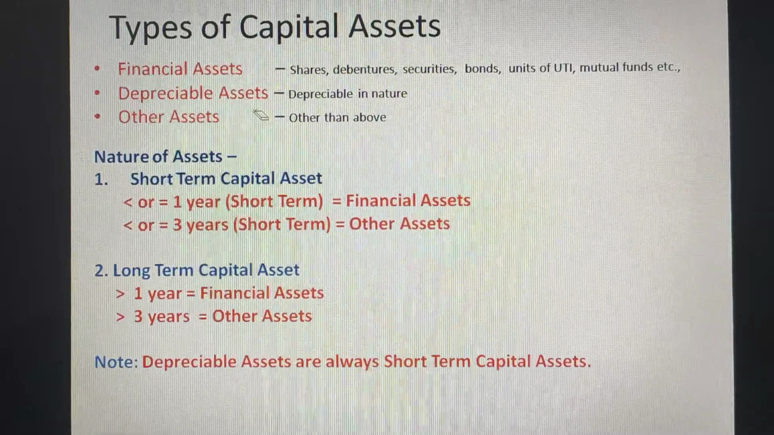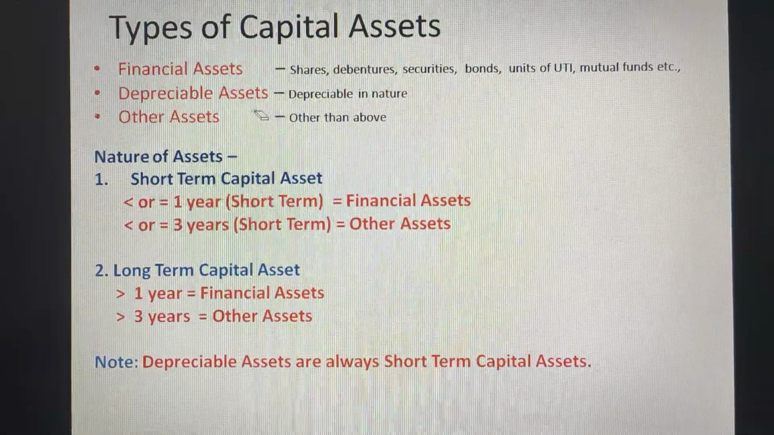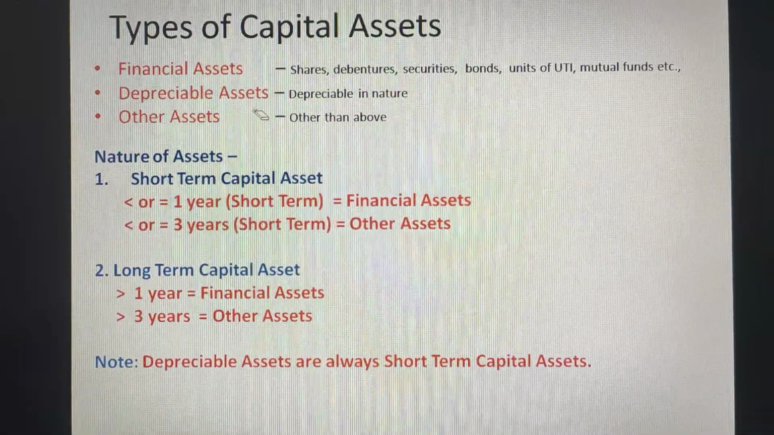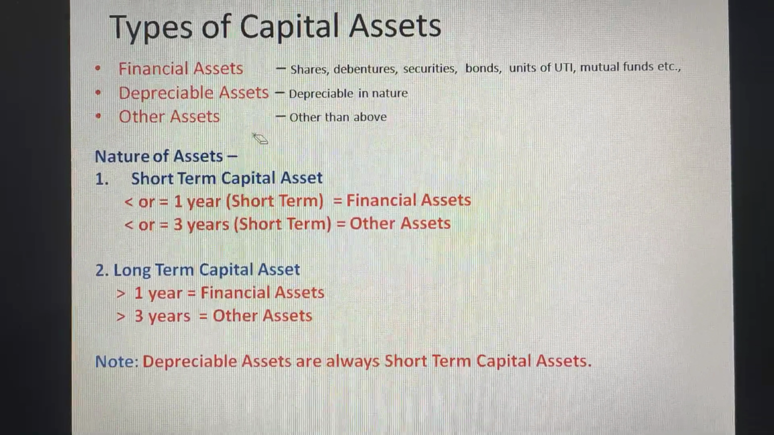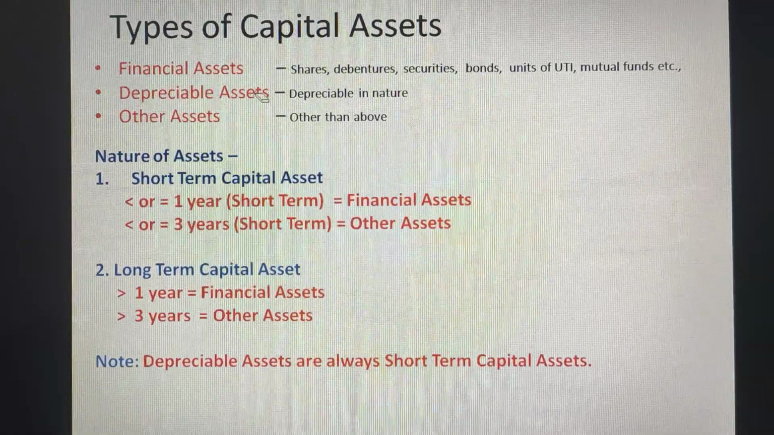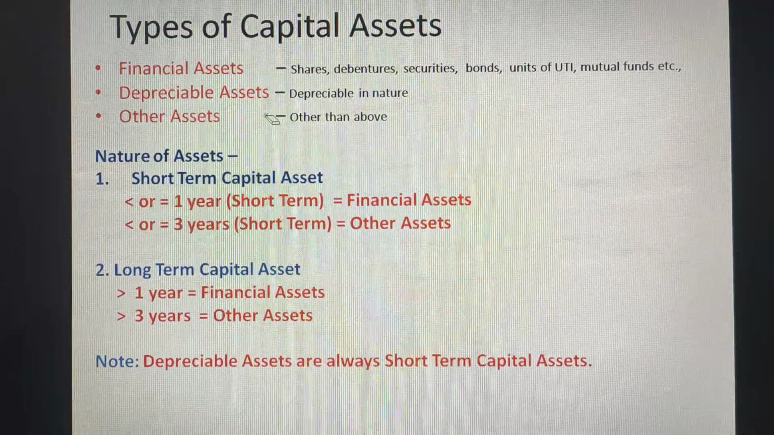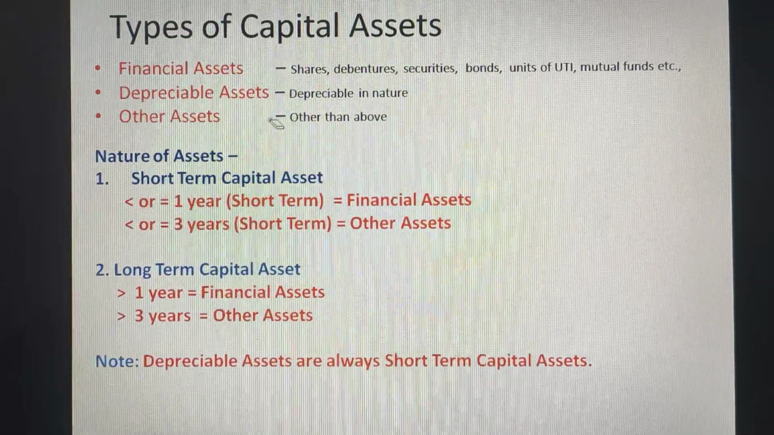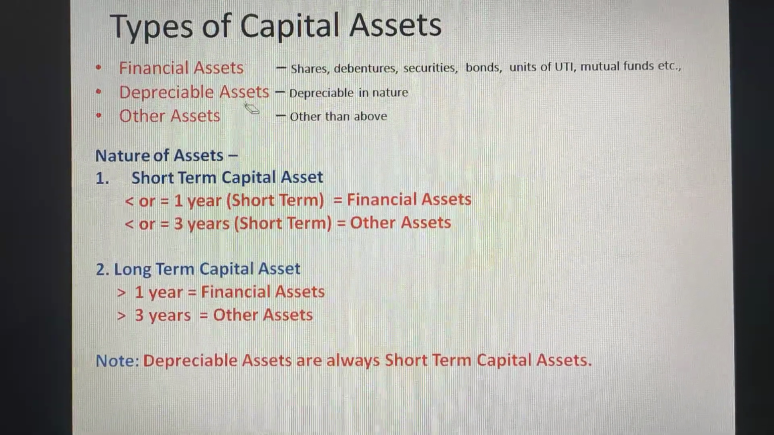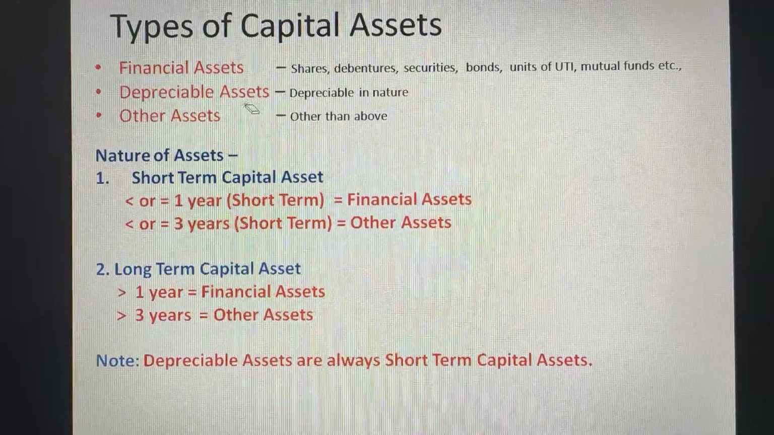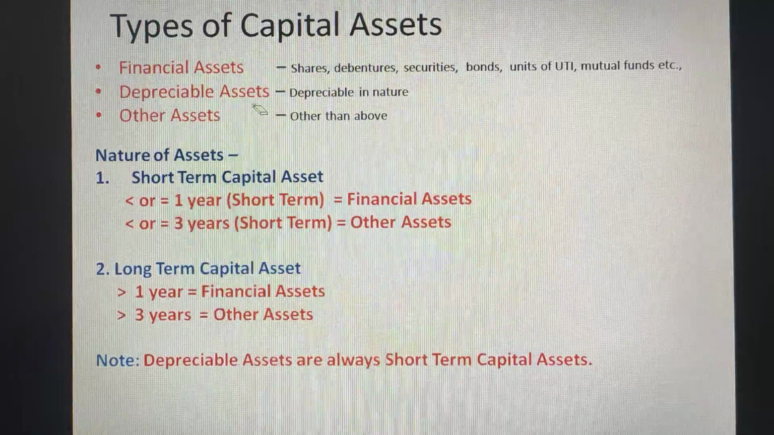Then second category is depreciable asset. Depreciable asset is any asset which is depreciable in nature, any asset to which we can calculate or charge depreciation, that is considered as depreciable asset. Then third is other asset. Other asset means which is not a financial asset and not a depreciable asset. All the other categories will be clubbed in other assets. So other than the financial asset and depreciable asset, which is capital in nature, that is considered as other assets. So these are the three categories of assets.